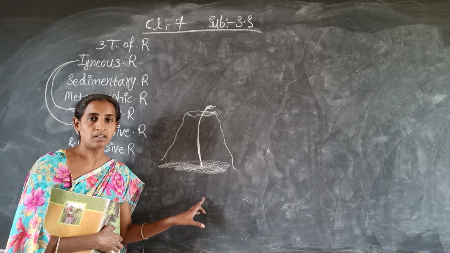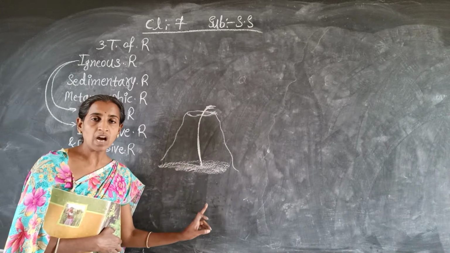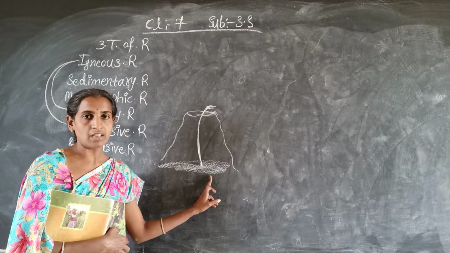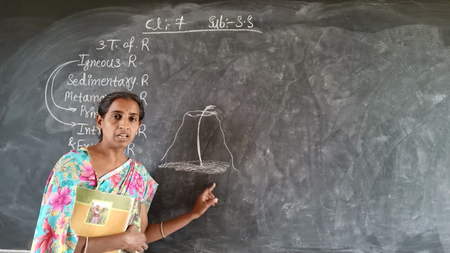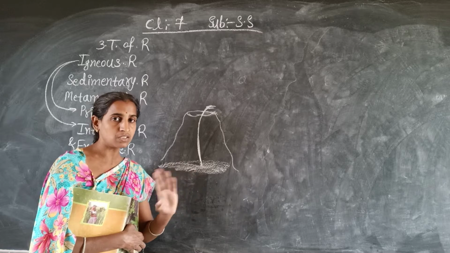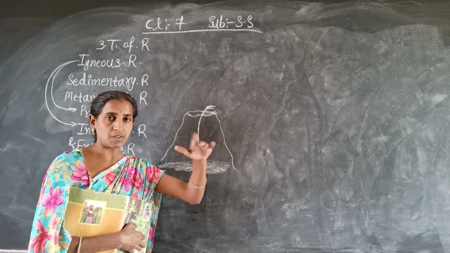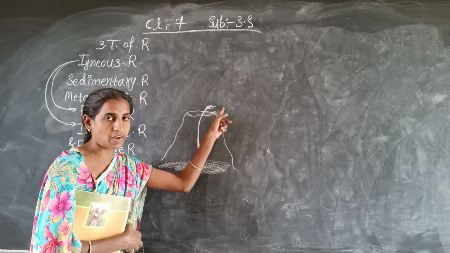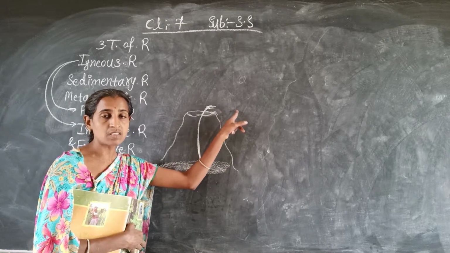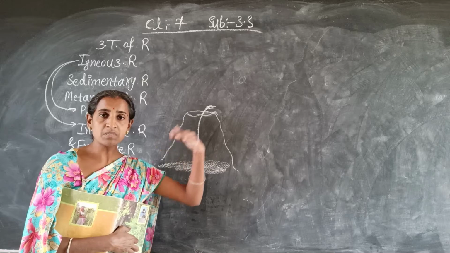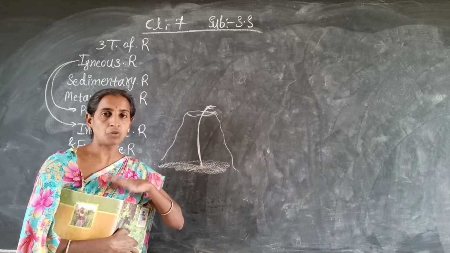That's why molten magma is always in liquid form inside the earth, not in solid form. But when it comes outside onto the earth surface, that time it becomes solid. That point you have to remember.